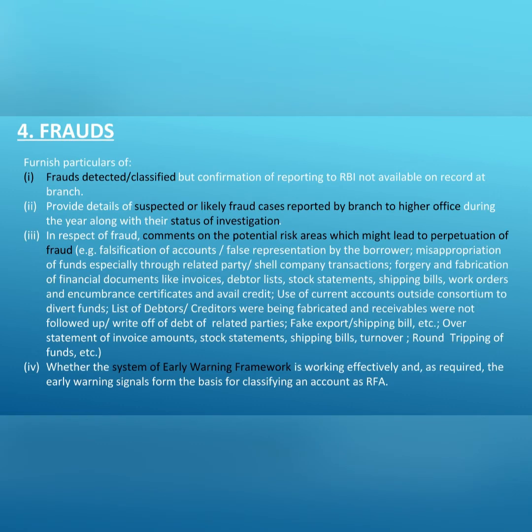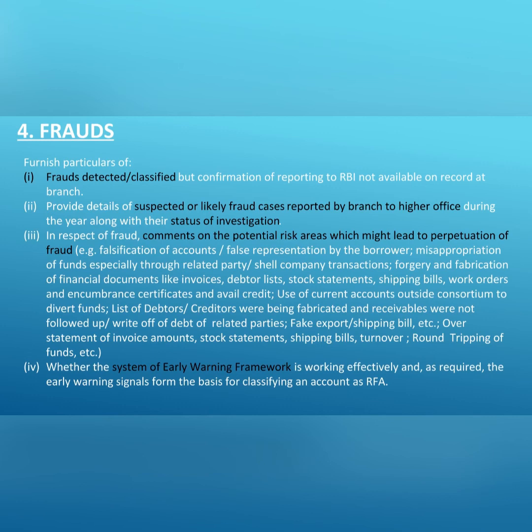Fourth part is frauds. Under this point, first we need to ask the branch officials about the suspected and likely cases of fraud which are reported to the higher office during the year. And if there are any such cases, then we need to give details of the same along with their status of investigation. Secondly, on the basis of our overall observation, we are required to comment upon potential risk areas which might lead to fraud.